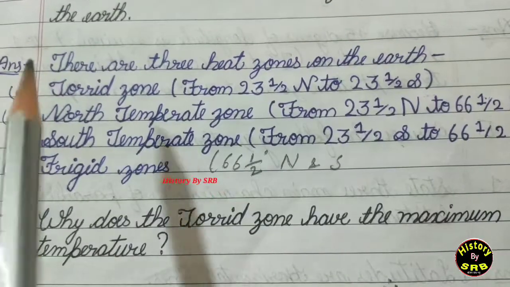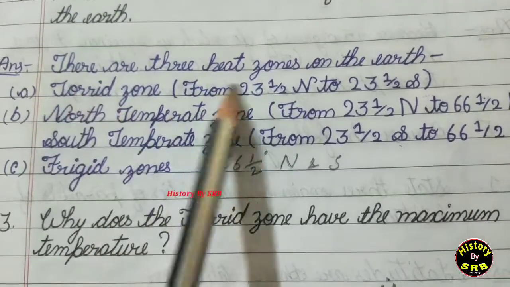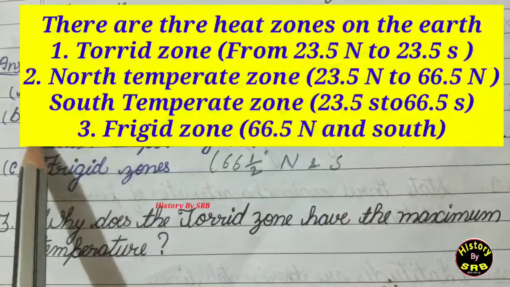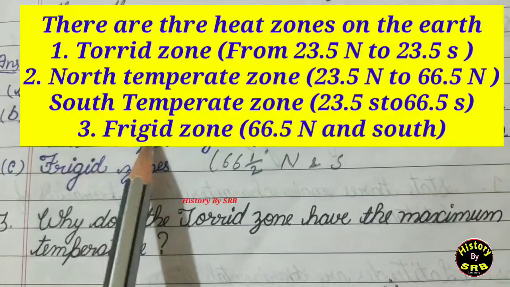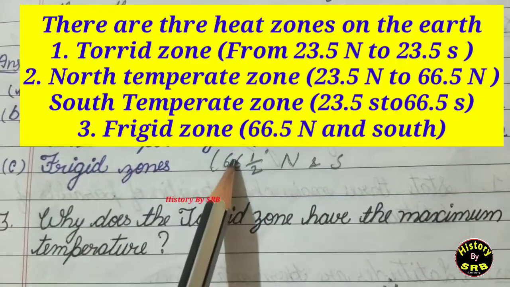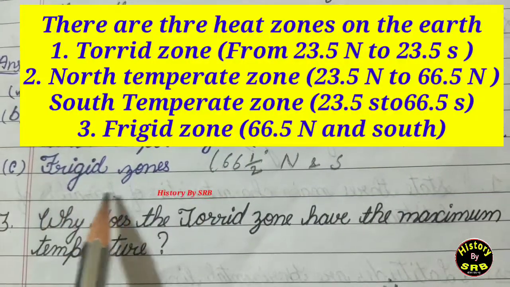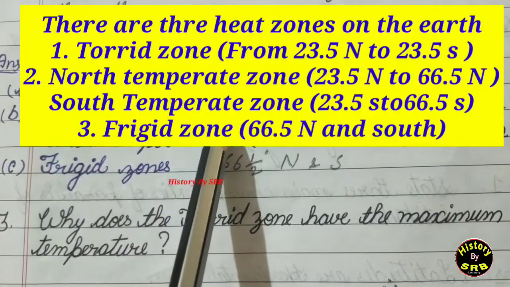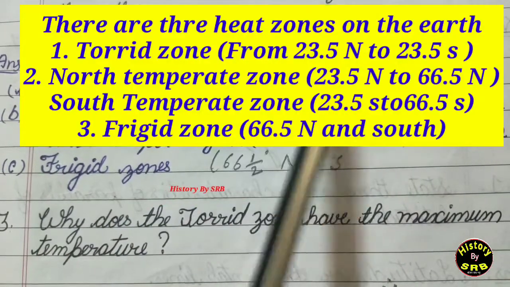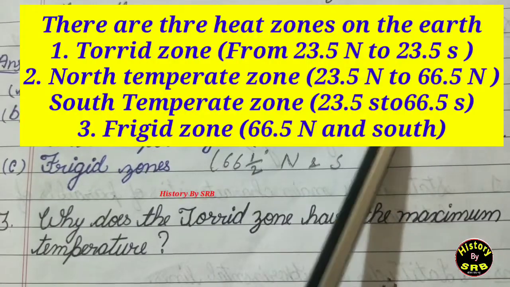And now the answer of this question is there are 3 heat zones on the earth. First one torrid zone, second one north temperate zone and south temperate zone, and third one frigid zone. तो यहाँ पर torrid zone from 23.5 degree north to 23 and a half degree south.